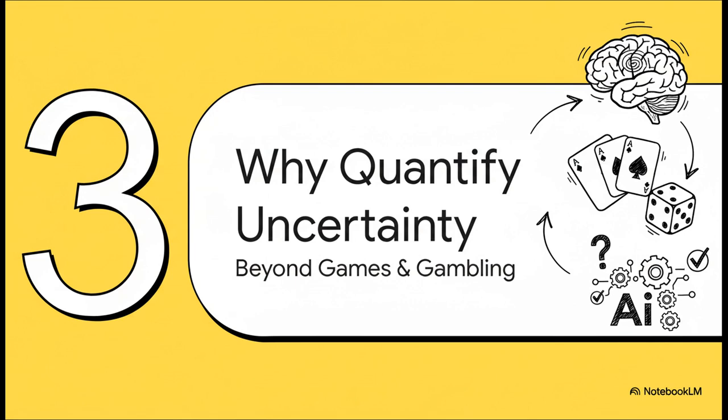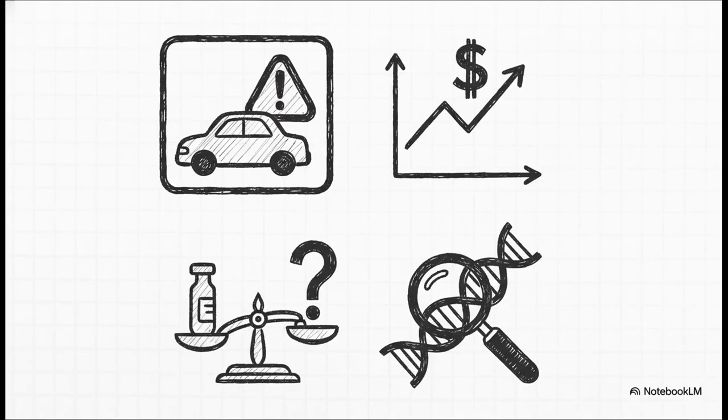When you hear the word probability, your mind probably jumps straight to card games or gambling, right? But its importance goes way, way beyond that. This is really all about making rational decisions when you don't know what's going to happen next. And this slide really drives home just how relevant this abstract math is to our everyday lives. We're constantly using probability, whether we realize it or not. We use it to weigh the risk of speeding, to forecast economic shifts, and, critically, in public health, to balance the benefits of something like a vaccine against its potential risks. It's what allows us to compare uncertain outcomes and make smart, informed choices.